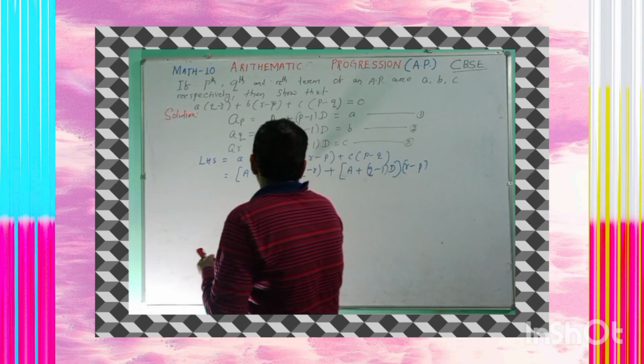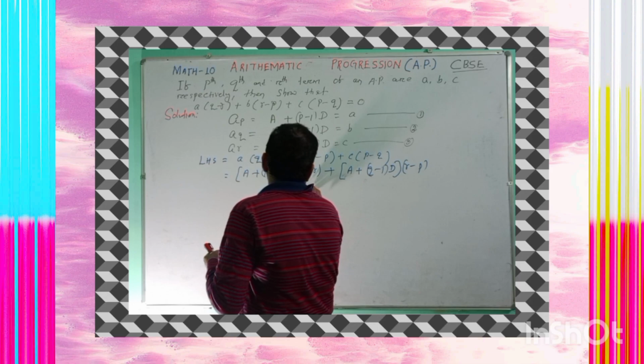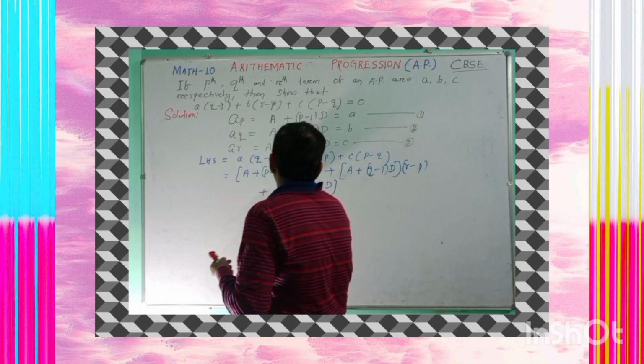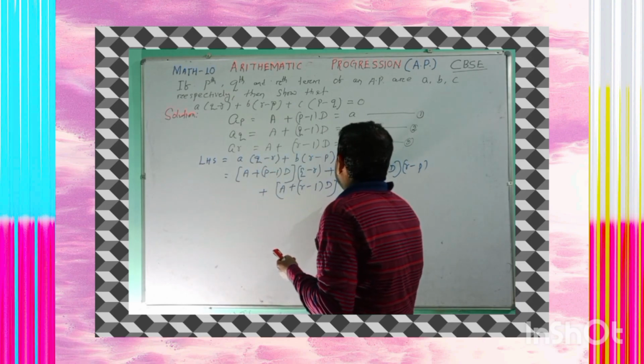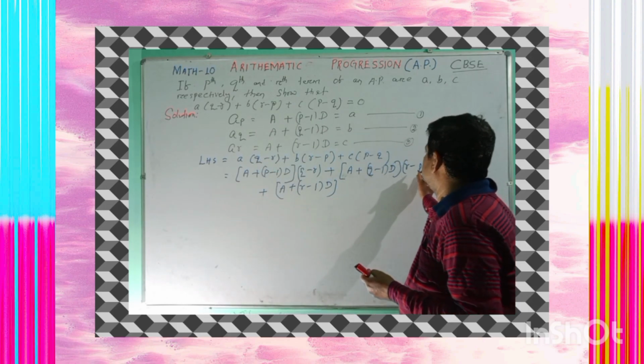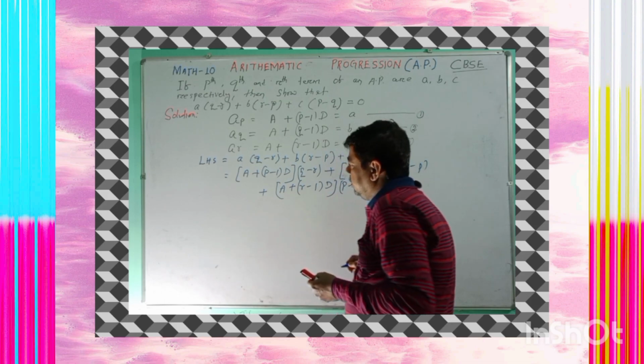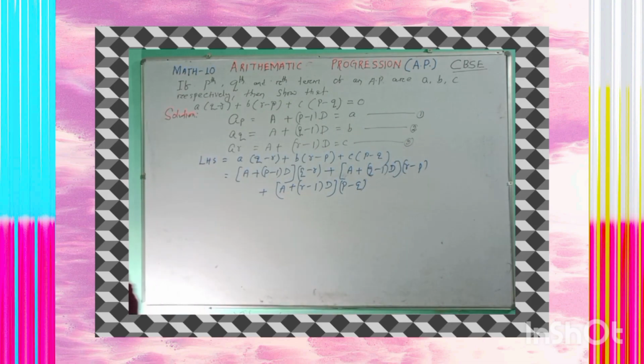In place of c you can write A plus r minus 1 into D, into (p minus q). Yes. Okay, in place of a, b, c you have to replace the value.